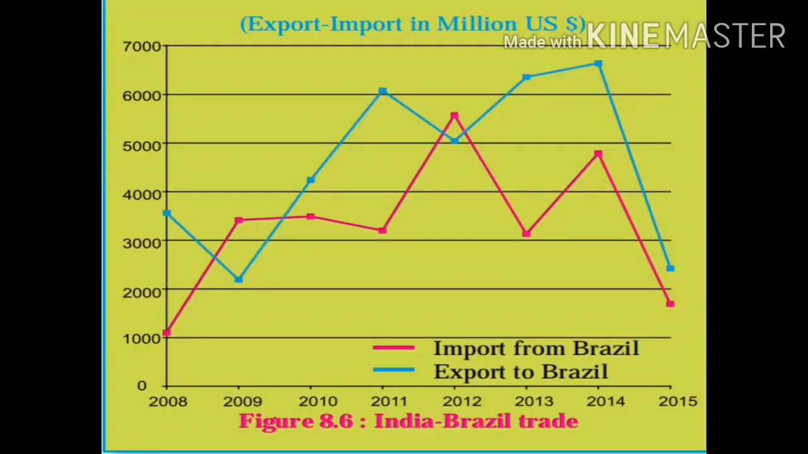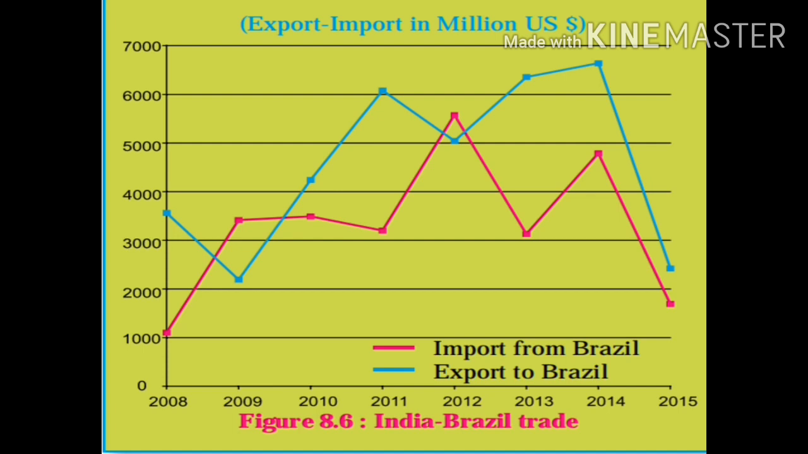Given in figure 8.6 is a multiple line graph which shows India's trade with Brazil. That is, it shows India's exports value to Brazil and imports value from Brazil. And the values which are given here are in million US dollars. In this graph, the blue color line shows India's exports to Brazil, and the pink line shows imports from Brazil to India. So let us observe it well.